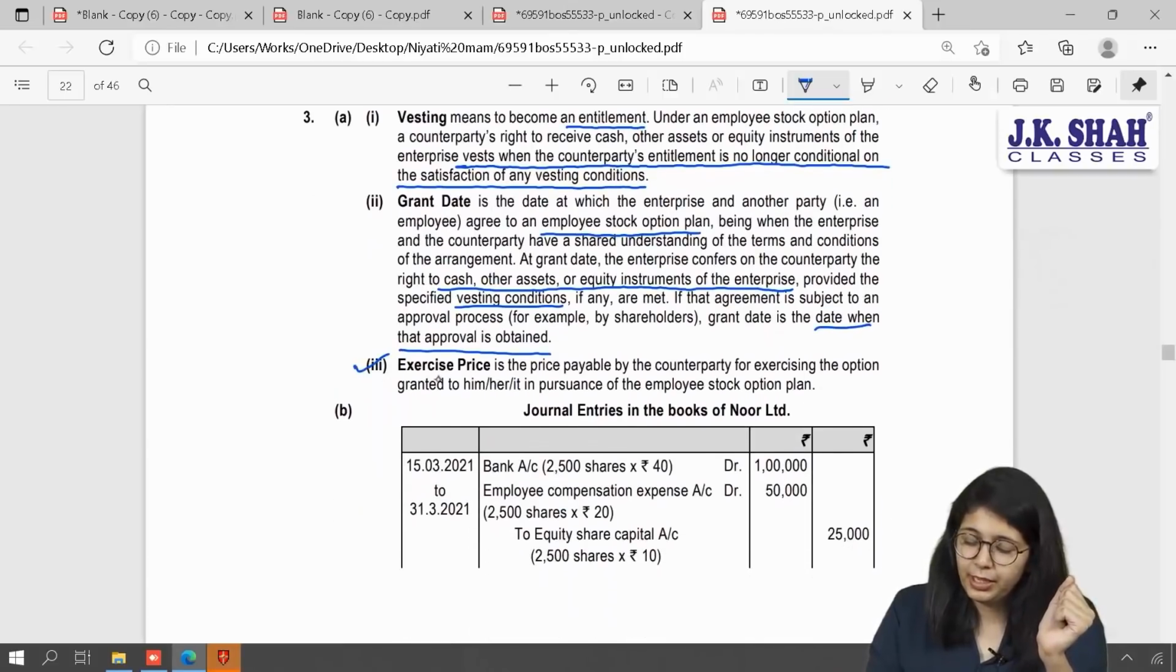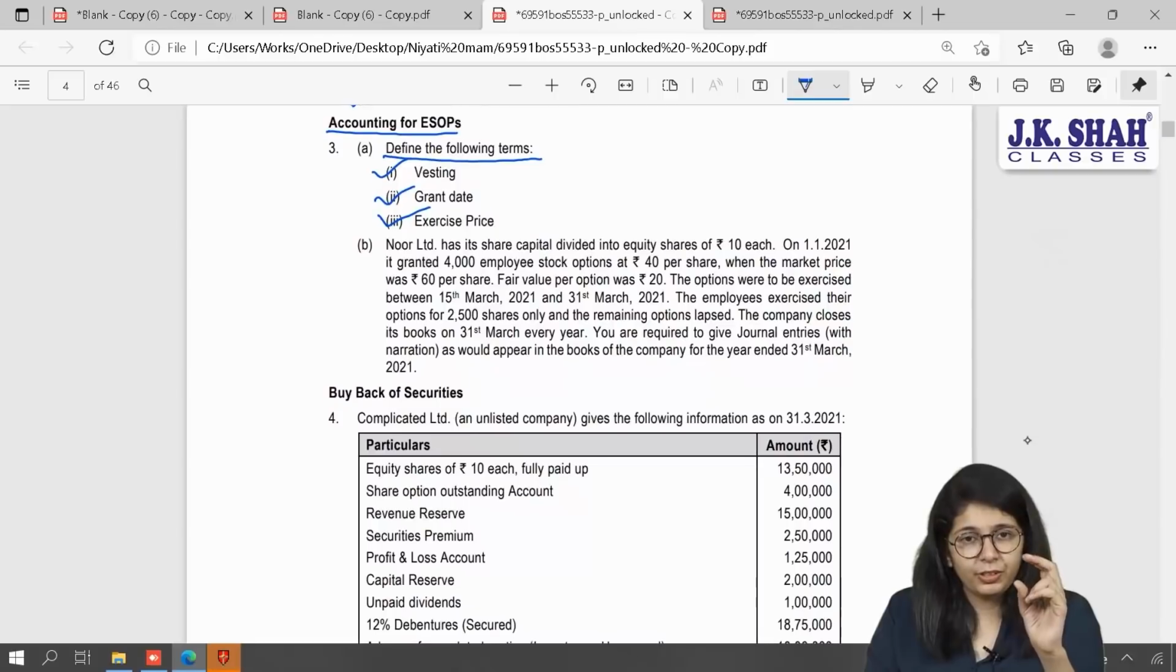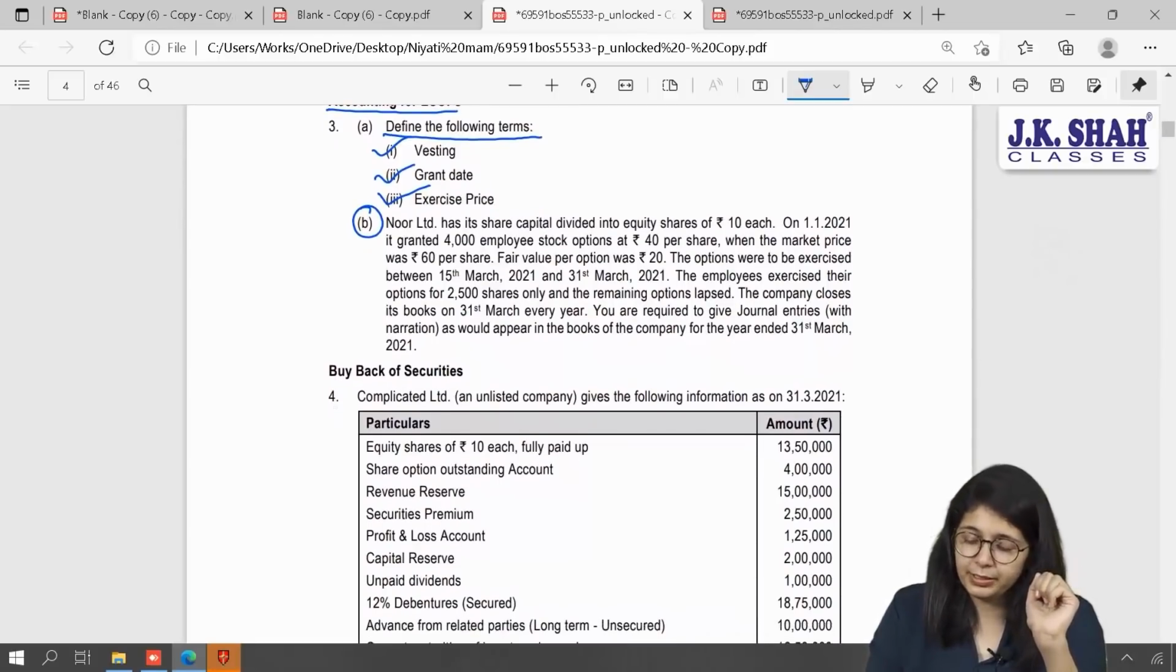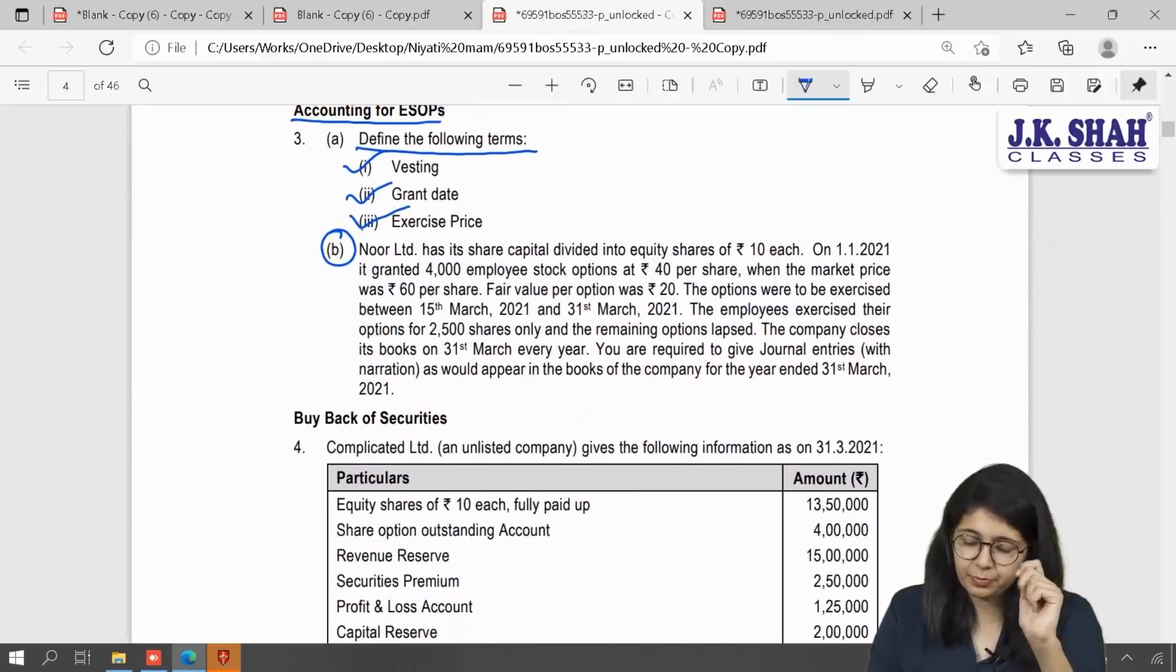Exercise price is the price payable by the counterparty or the employee for exercising, that is for subscribing to the option granted to him, her or it in pursuance of ESOP. Okay, these are your simple points. Now, after theory comes your important practical sum. Point number B. Let us read the sum and understand. A simple sum has been asked.